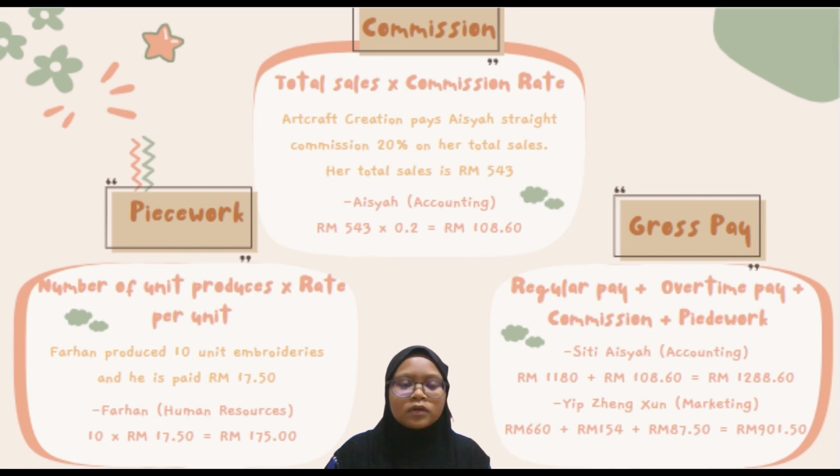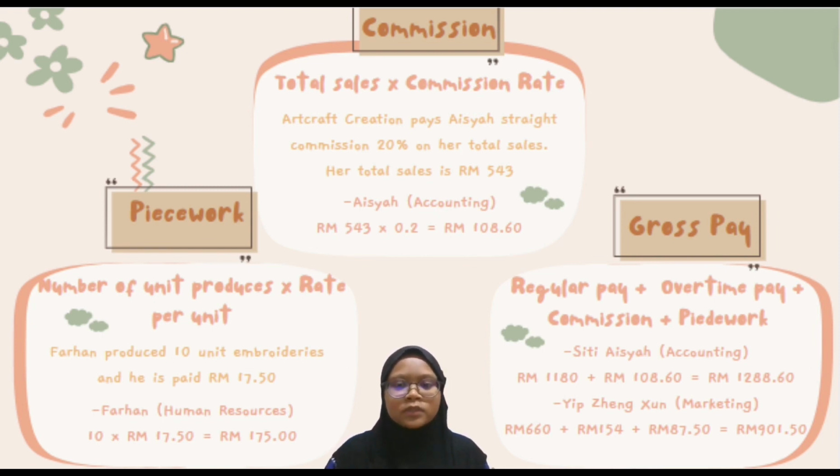Next, I will explain how to calculate the piecework earning. The formula for piecework is number of units produced times rate per unit. From this example, Farhan produced 10 units of embroidery and he is paid 70 ringgit 50 cents per unit. So how do we calculate the piecework for Farhan? 10 units of embroidery times 70 ringgit 50 cents, and the answer is 175 ringgit.